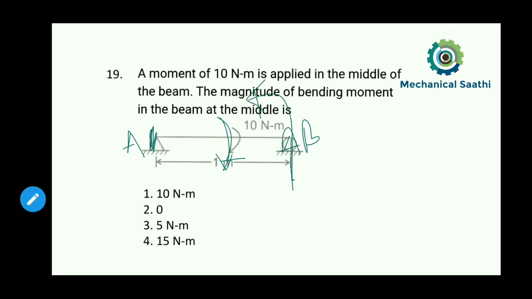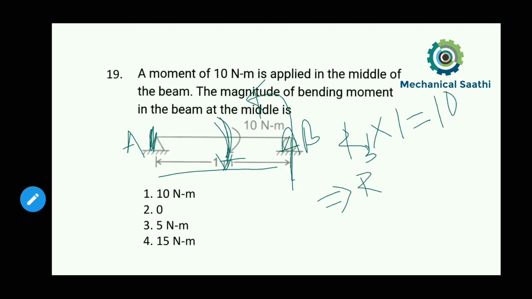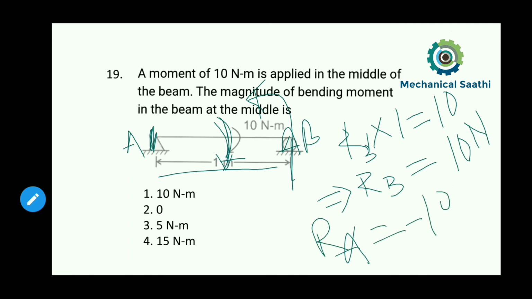So we can simply balance these two. I can write RB into this distance, that is 1 meter, equal to the moment, that is 10. So RB will be equal to 10 Newton, and RA will be equal to minus 10 Newton.